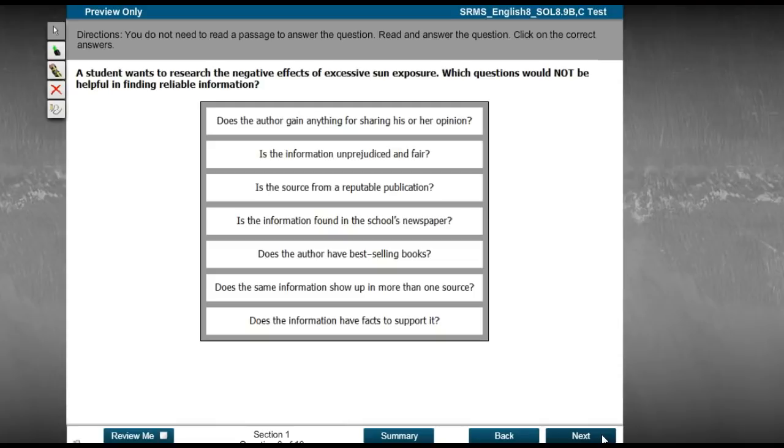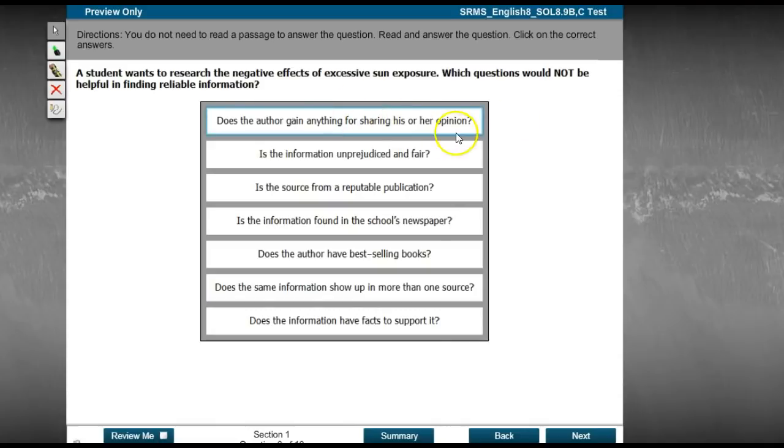These last questions I need you to really think about. You don't need to read a passage, so just think this through. A student wants to research the negative effects of excessive sun exposure. Which questions would not be helpful in finding reliable information? In other words, which things would not help you know if it's a good source?